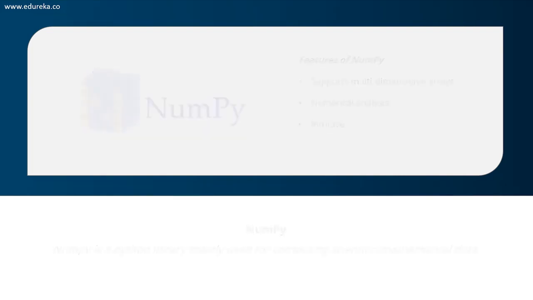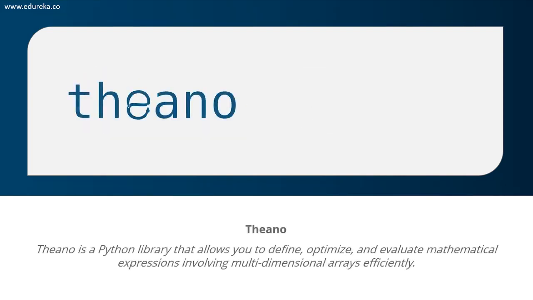All right. Moving on to our next library, we have Theano. Theano is a computational framework which is used for computing multi-dimensional arrays. Theano actually works very similar to TensorFlow, but the only drawback is that you can't fit Theano into production environments. But apart from that, Theano allows you to define, optimize, and evaluate mathematical expressions that involve multi-dimensional arrays. This is another library that lets you implement multi-dimensional arrays.